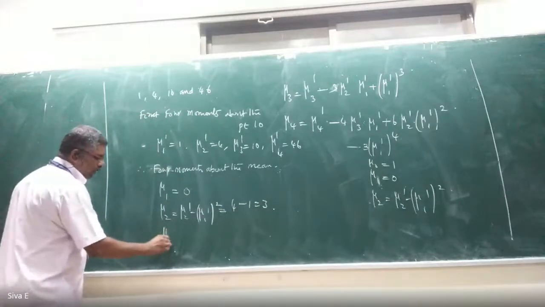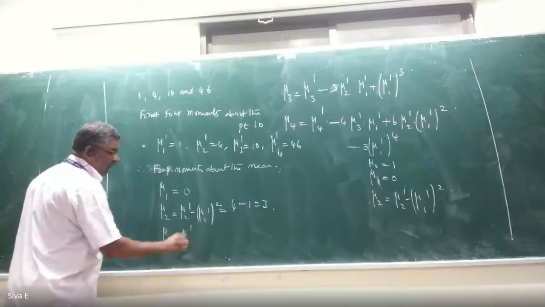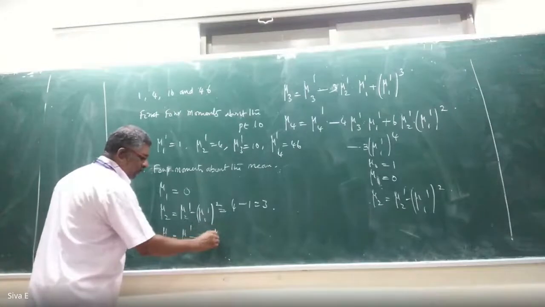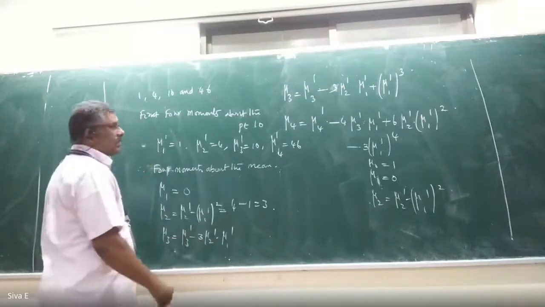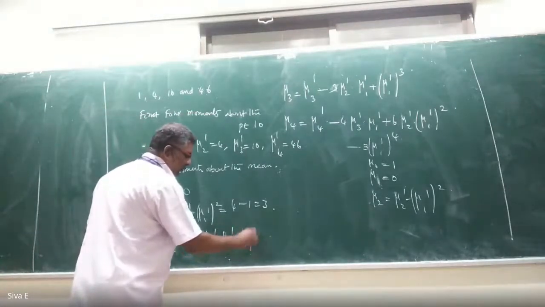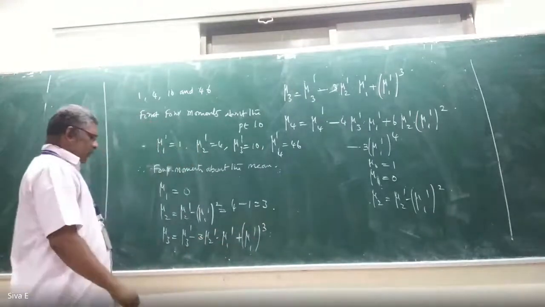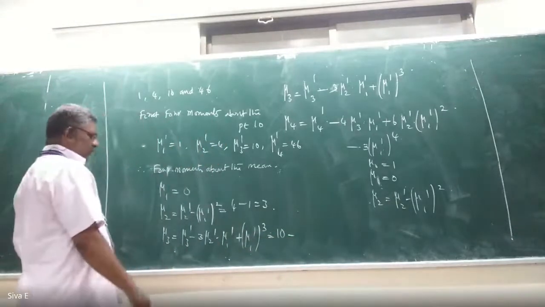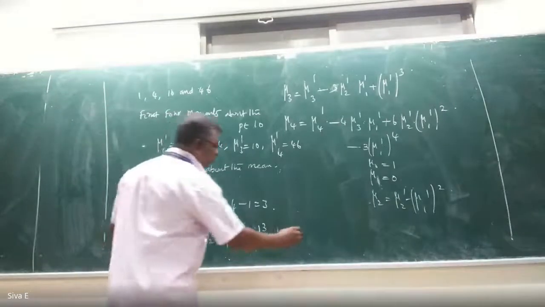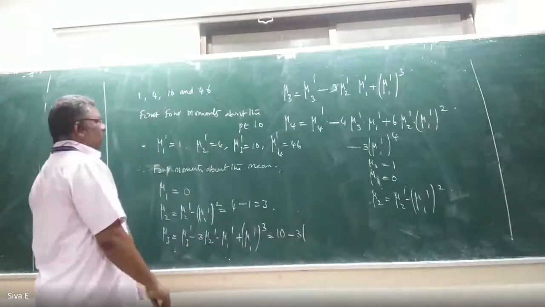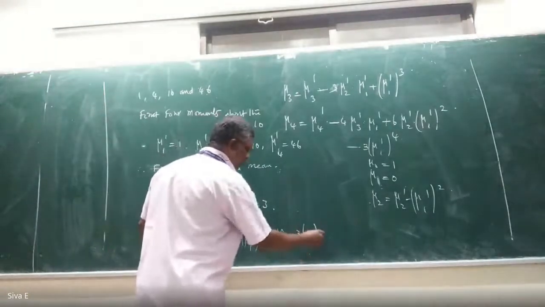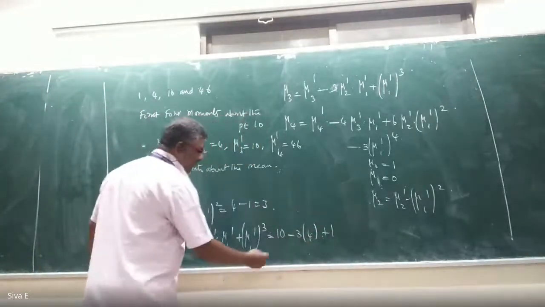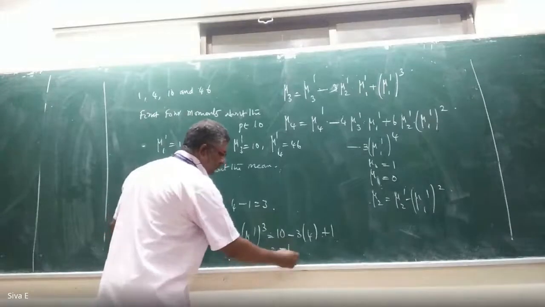Mu3 equal to mu3 dash, the formula is there: mu3 dash minus 3 mu2 dash into mu1 dash plus mu1 dash whole cube. Mu3 dash 10 minus 3 into 4 into 1 plus 1 minus 1.